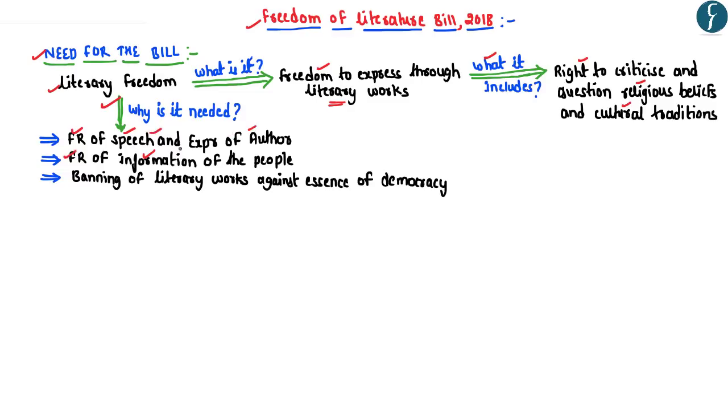It promotes the fundamental right of information of the people, to know the views and opinions of others, and more importantly, banning of any kind of literary works such as books goes against the essence of democracy. This is because the democracy has to promote diversity of views, opinions and beliefs, and it should not suppress the views and opinions which are contrary to the accepted social norms.